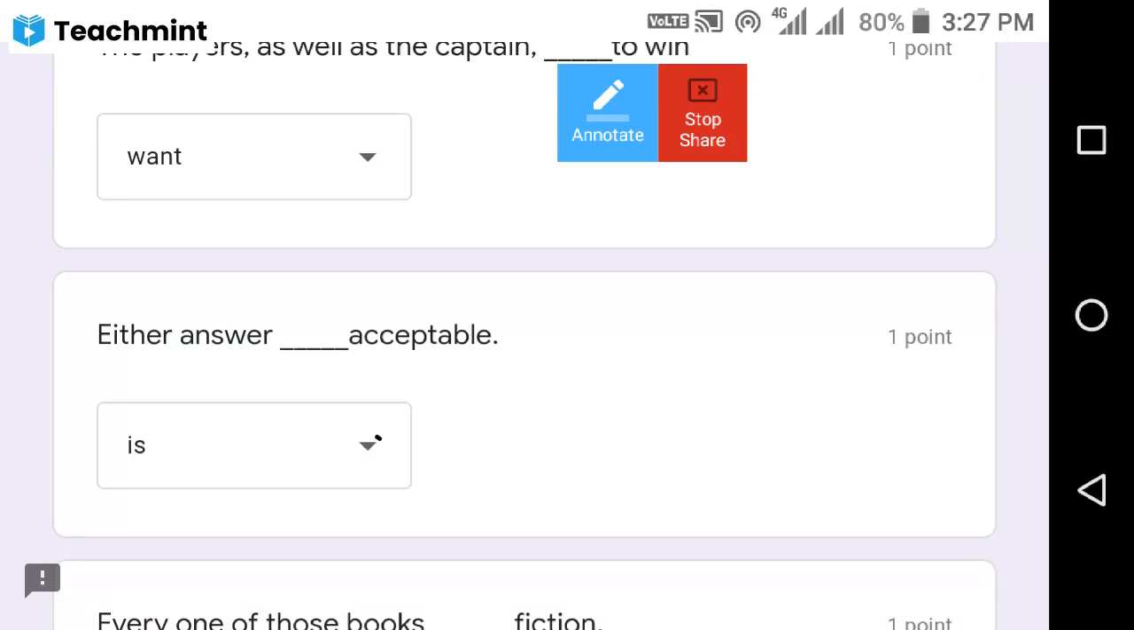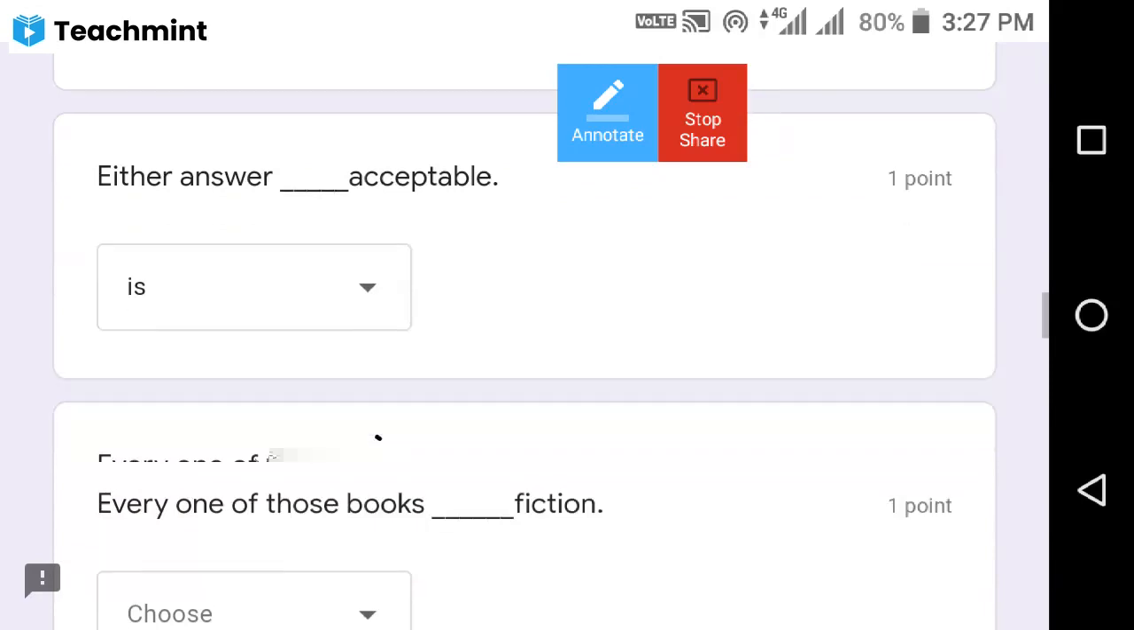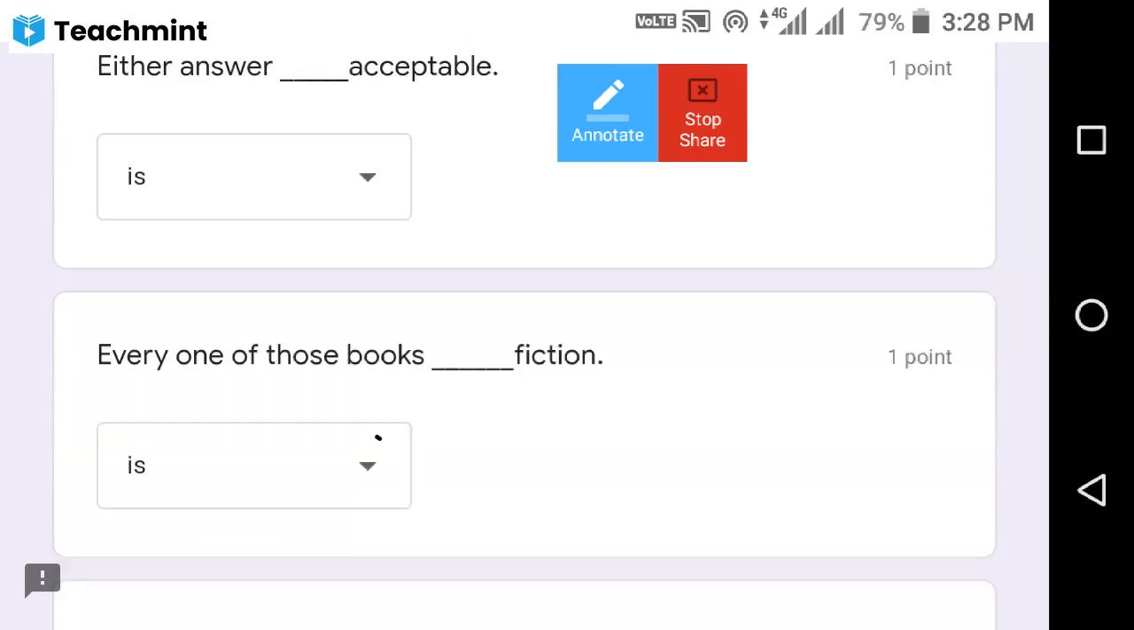Either or neither always takes a singular verb. So we need to use either answer is acceptable. Here, every one of those books is fiction. Every one of them. Here we are referring to every, anyone. I told you already, it takes a singular verb. Everyone and each always take a singular verb. Remember, every one of those books is fiction.